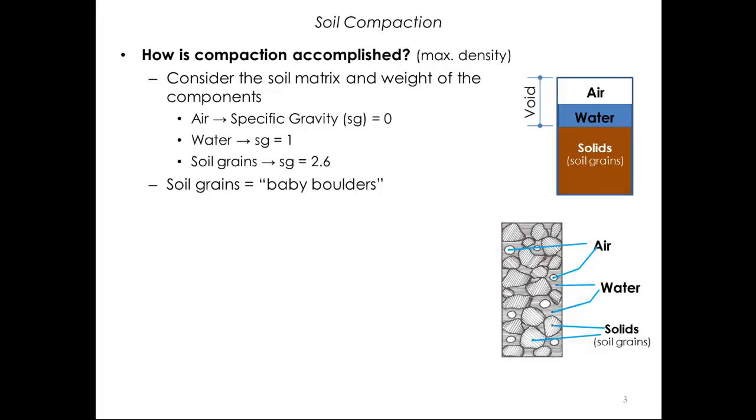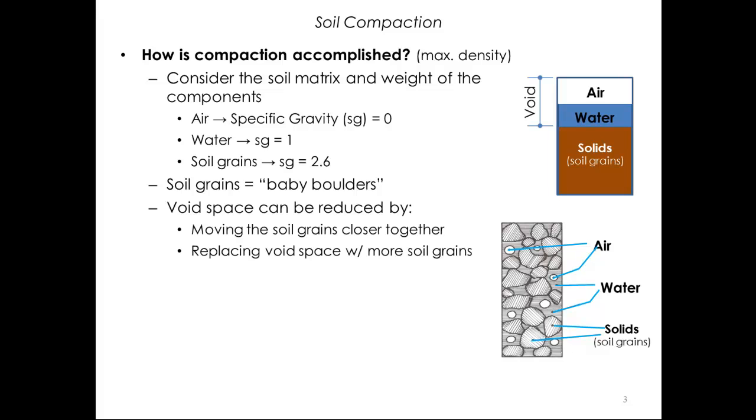Now keep in mind that soil grains are nothing more than very small pieces of rock, and they are not reduced in size by the compaction process. The process of compacting is about reducing the size of the void space by realigning the soil grains into a more dense arrangement and filling that remaining space with the heaviest possible material of our three constituents.